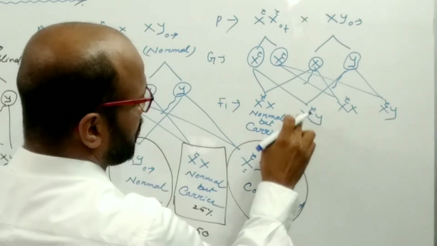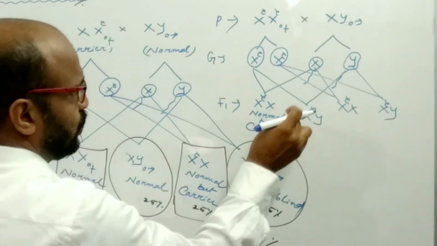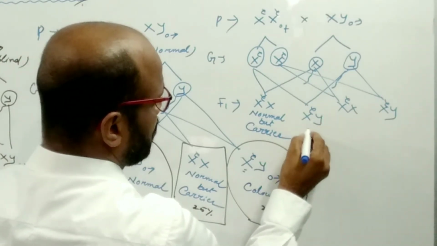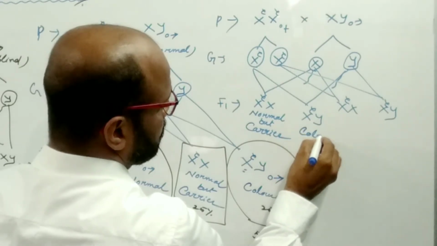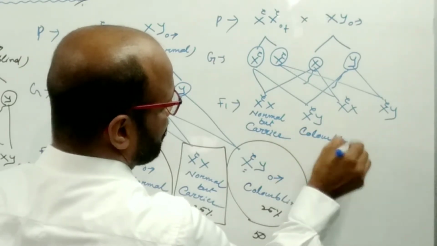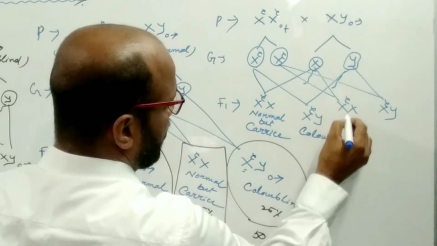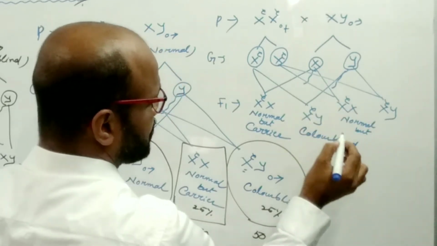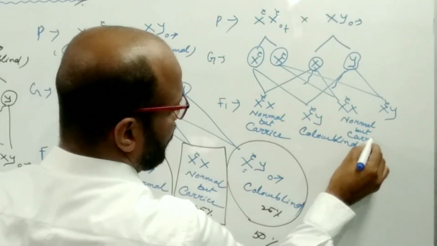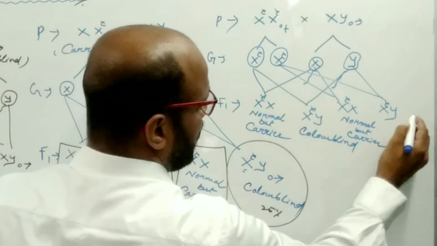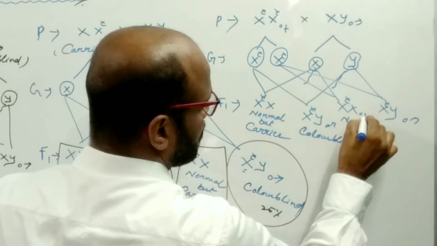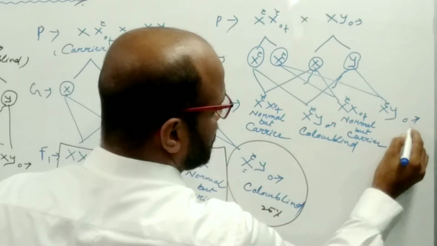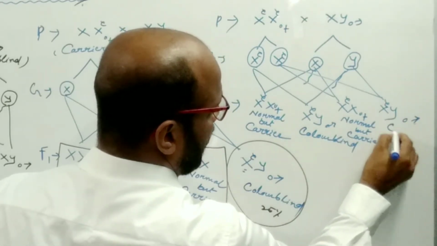Here the male individual has one defective gene and there is no normal gene on the Y chromosome. That's why the male individual will be color blind. The female individual having one defective gene will be normal. There are no symptoms, normal, but a carrier having the defective gene. And the male individual has the one defective gene here, so the son becomes color blind.